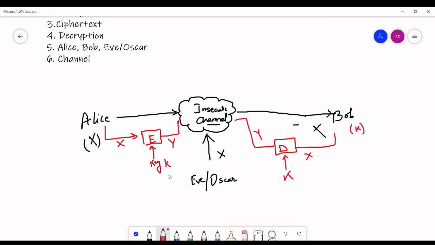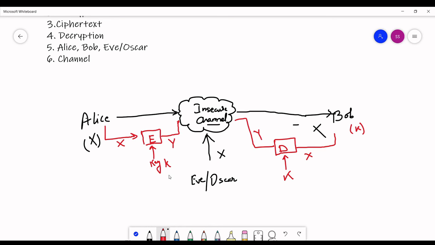Which one is secure? Most of you will think that we should hide the information about the encryption algorithm also, and it will make the encryption algorithm more secure. This was done till the early 1970s. The encryption algorithm was also kept private, and it was not revealed to the world.